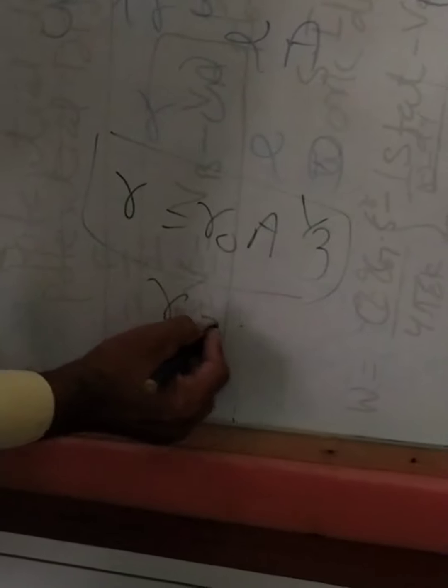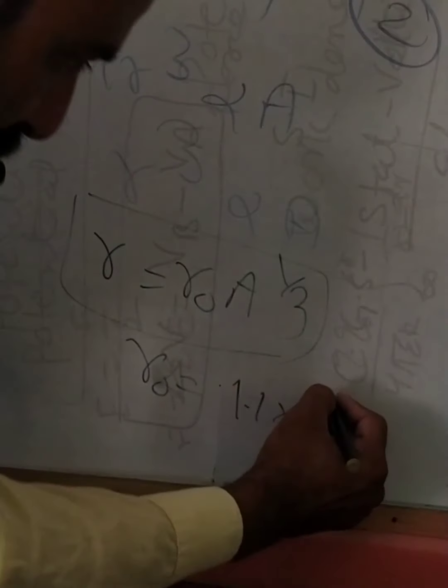So according to this, experimentally it is found that the volume of the nucleus is directly proportional to its mass number. The mass number is A, and the nucleus is considered spherical. Some books write capital R here, so no problem, you can write the capital R or the small r. And the value of the constant r0 is 1.1 into 10 to the power minus 15 meter.